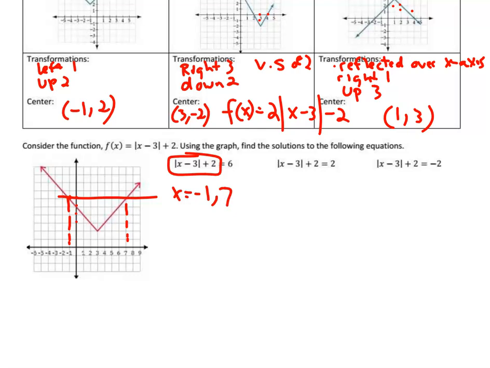The next version of that question says, when is the graph equal to 2? So when is the y value at 2? Well, there is one time that happens, and that's at x equals 3. Well, when is this graph ever equal to -2? That's not possible. It never equals that. That's all you have to do on those kind of problems.